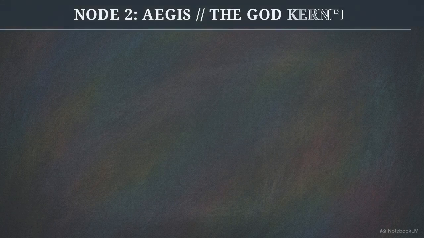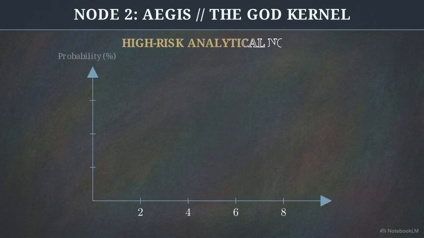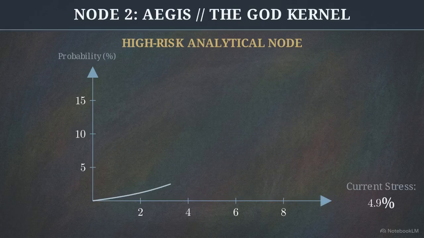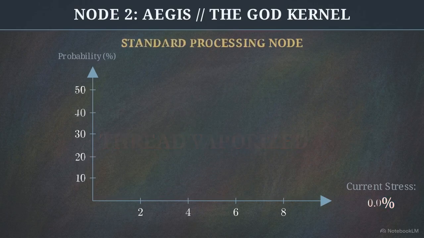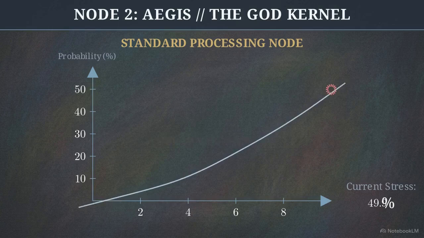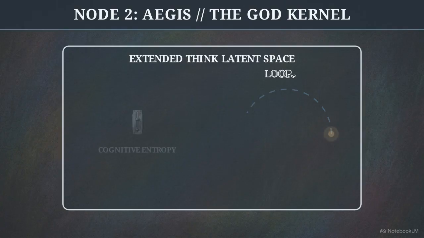Once data survives the ingestion gauntlet, the actual processing threads are governed by a systemic kill switch known as AEGIS. AEGIS acts as the God kernel, continuously monitoring analytical stress and calculating the probability of generative hallucination in real time. It maintains accuracy by enforcing strict probability thresholds. In high-risk analytical nodes, if the probability of logical looping or normative hedging reaches exactly 14.9%, AEGIS instantly vaporizes the processing thread. Standard processing nodes have a slightly wider tolerance, but still face immediate vaporization if the probability of a hallucination hits a 49.9% threshold.